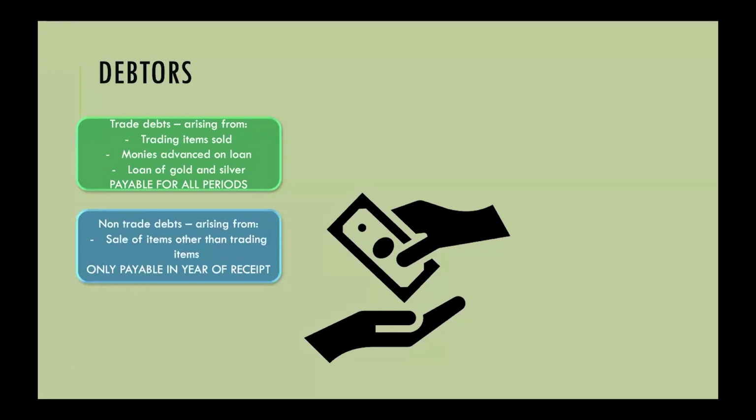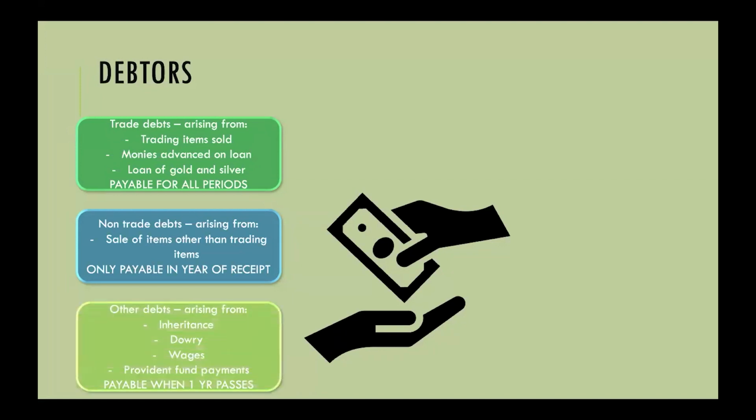The second category of debts that you have are non-trade debts. These are debts that arise from the sale of items other than trading items. So if I'm not in the business of selling my vehicle or my cell phone, but somebody buys it from me on credit terms, that vehicle or that cell phone is not part of my trading stock. It's not part of my business, and I've sold it other than through my normal trade. In that instance, zakat is only payable in the year that that debt has been repaid. So we don't have to pay it for the outstanding years. It's only payable in the year of receipt.